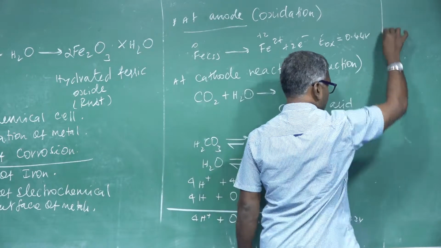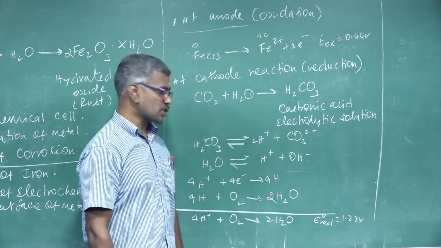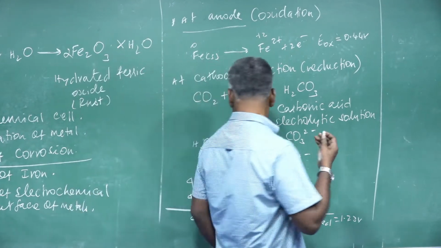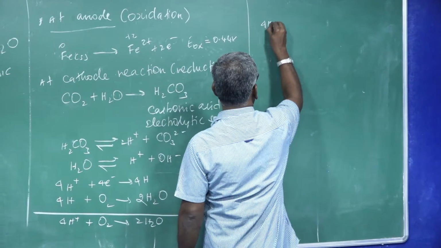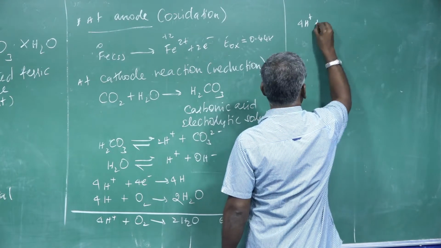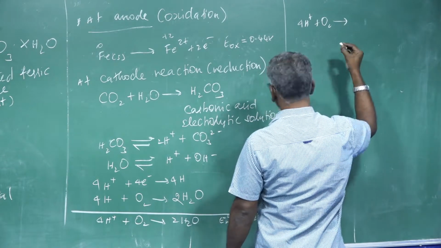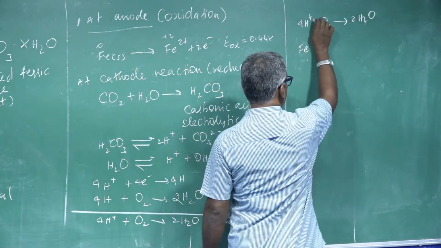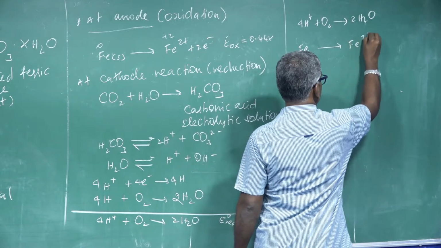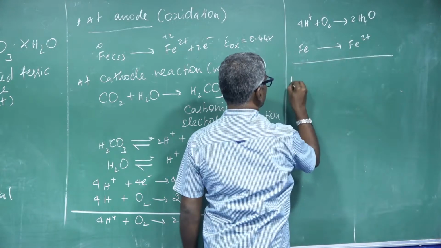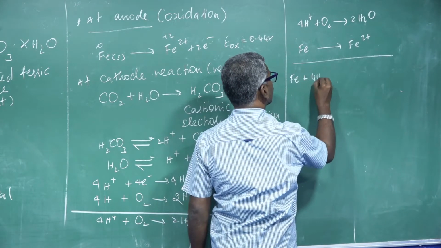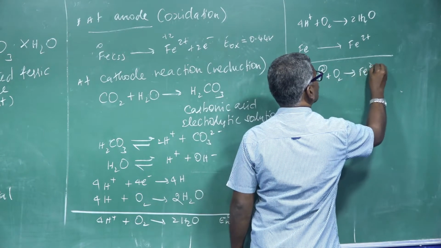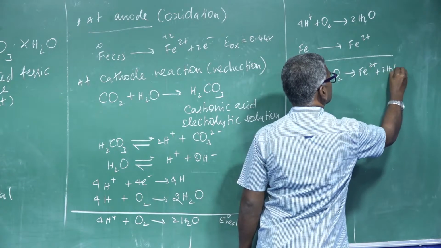Now, what about the overall reaction? This overall reaction combines with this equation. 4H+ plus oxygen form 2 times water. Fe reacts to form Fe2+. Overall reaction: Fe reacts with 4H+ plus oxygen to form Fe2+ and 2 times water.